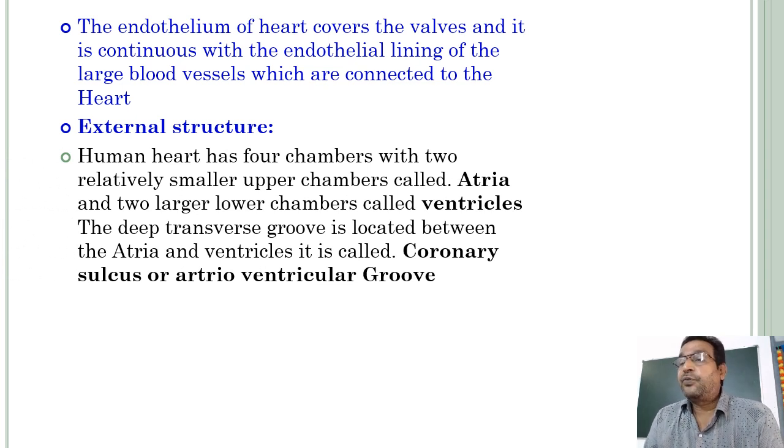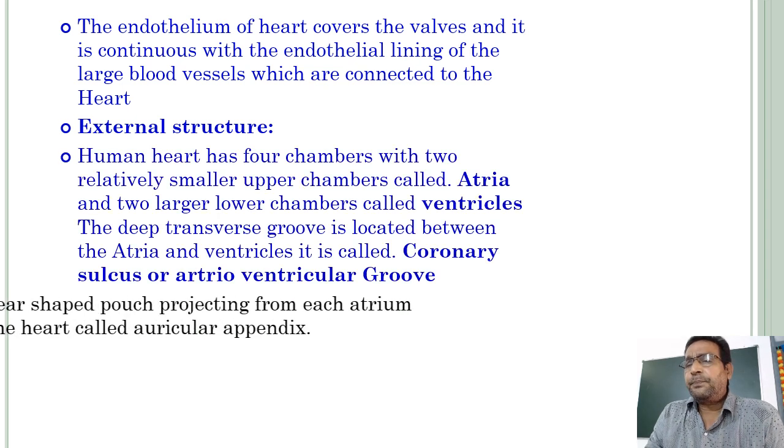The human heart has 4 chambers, with 2 relatively smaller upper chambers called atria. All these things you studied in the 10th class. Atria is plural, atrium is singular. And there are 2 larger lower chambers called ventricles.